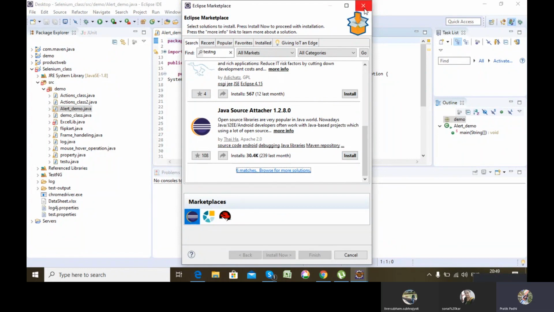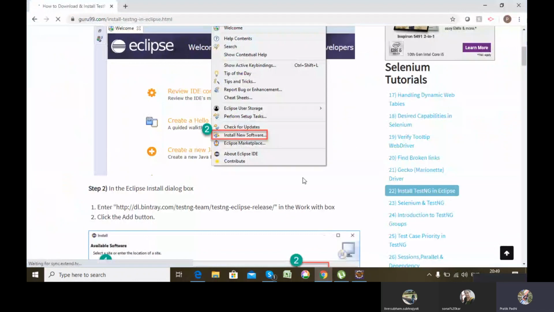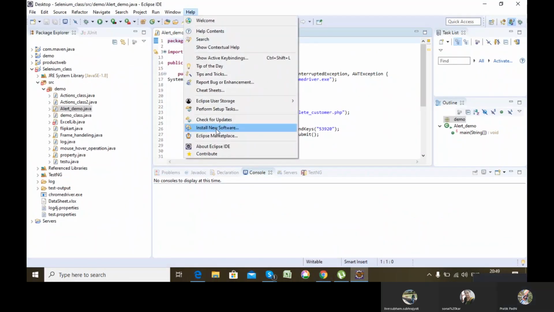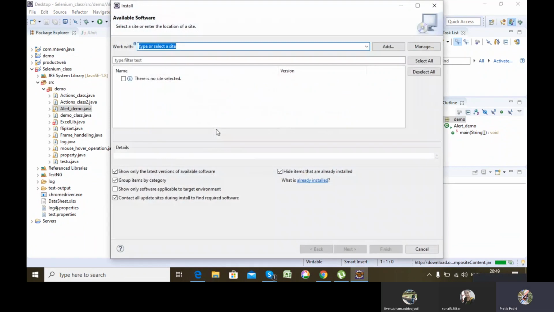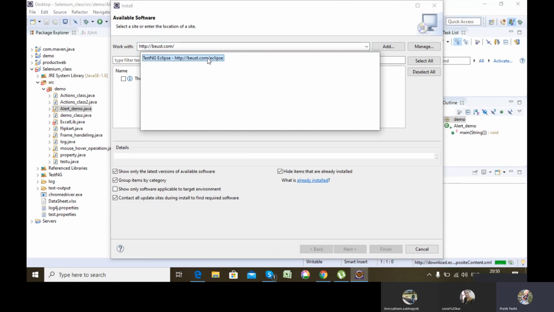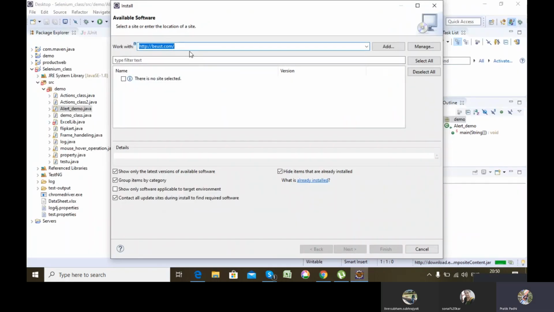If you don't get it in the Eclipse Marketplace, just go to help, install new software. Here you will be giving the site of the TestNG cloud, this one. I have already installed it, so it's showing me the site in the suggestion.